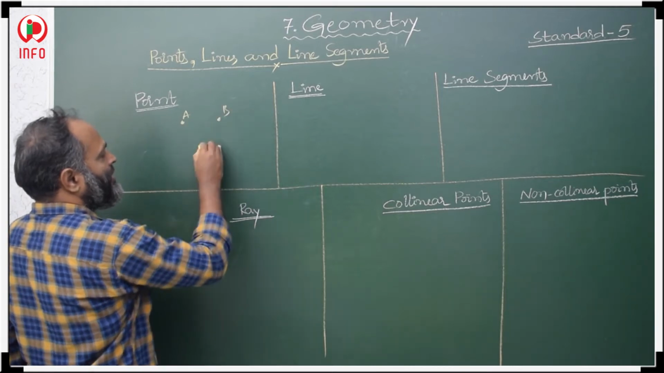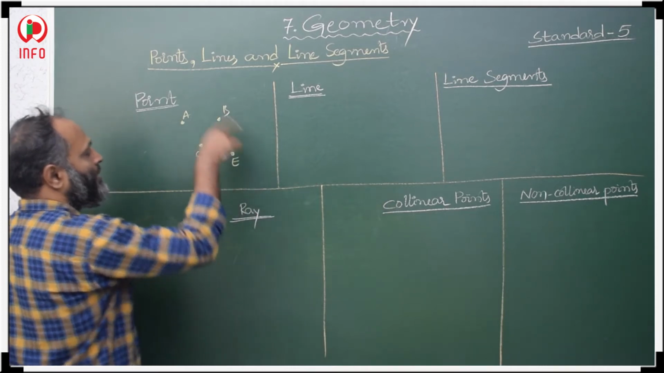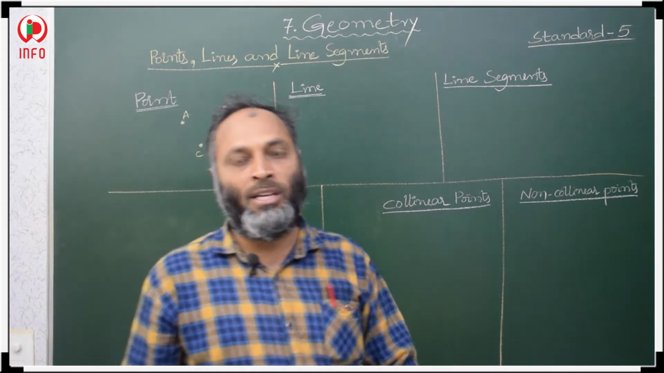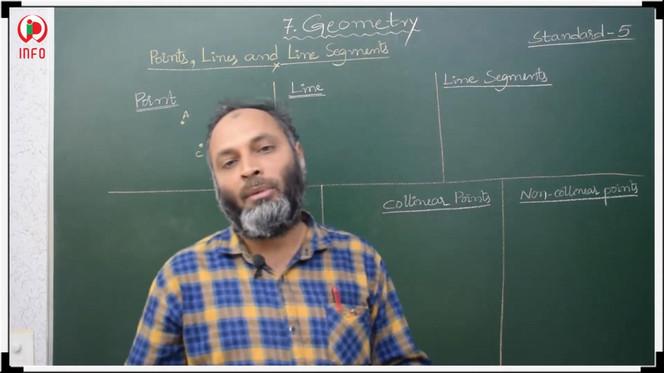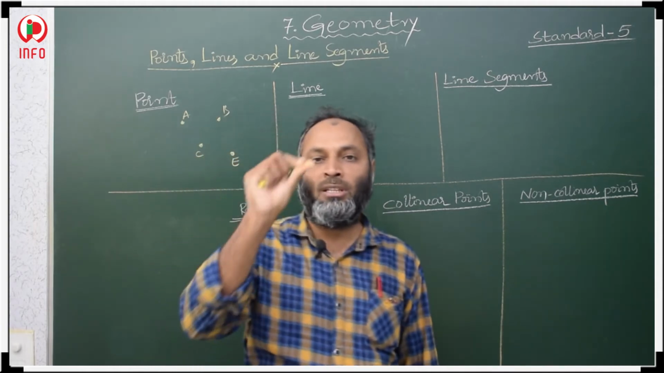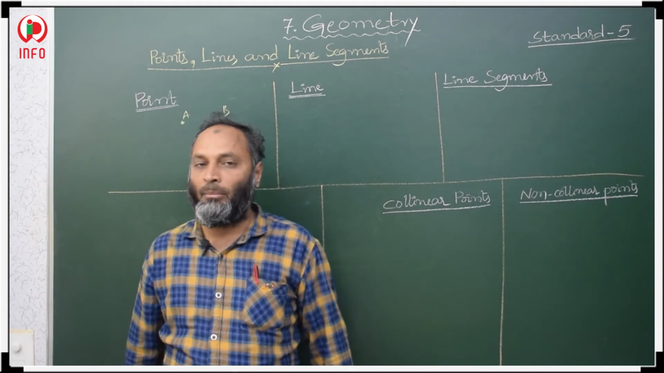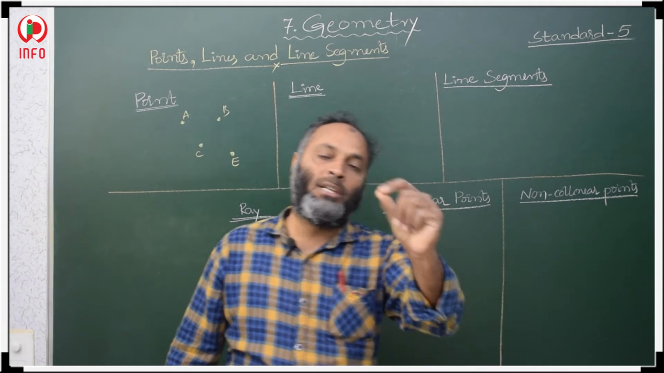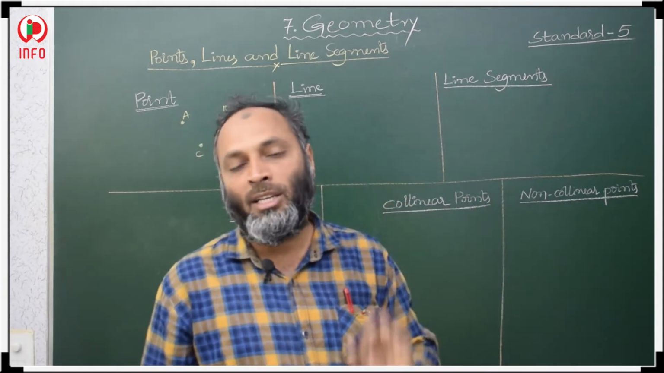B is a point. C is a point. E is a point. All these are points. So what does this point represent? A point shows exact location, the exact location of a place or something. Suppose Hyderabad. Where is Hyderabad in the India map? We show it with a dot. That dot represents the position, the place where Hyderabad is exactly located in the India map or in the world map. So a point always represents an exact position.